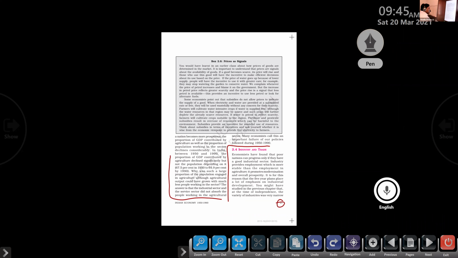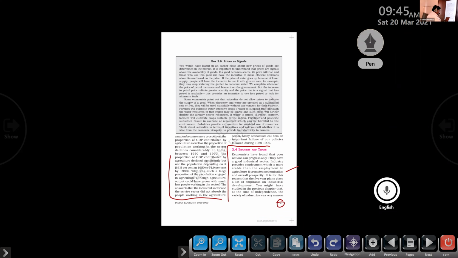The industrial sector promotes modernization and overall prosperity, the overall development of a country. Clear? Next one: it is for this reason that the 5-year plans place a lot of emphasis on industrial development.